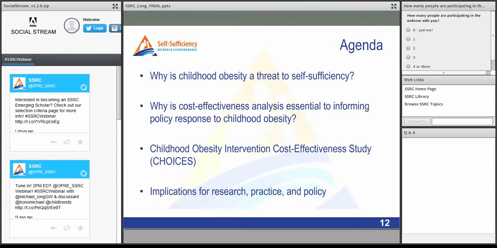I want to talk first about why childhood obesity is a threat to self-sufficiency, and then why cost-effectiveness analysis is essential to informing policy responses to childhood obesity. Then I want to go over our childhood obesity intervention cost-effectiveness study and implications for research, practice, and policy.